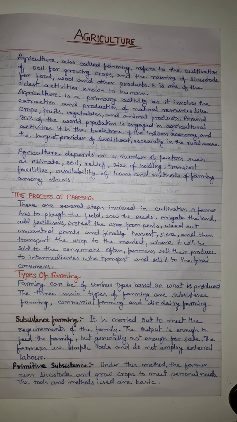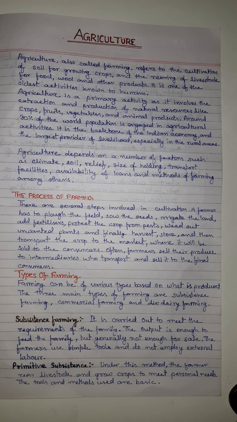Around 30% of the world population is engaged in agricultural activity. It is the backbone of the Indian economy and the largest provider of livelihood, especially in rural areas. Agriculture depends on a number of factors such as climate, soil, relief, size of land holding, transportation facilities, availability of loans, and method of farming, among others.